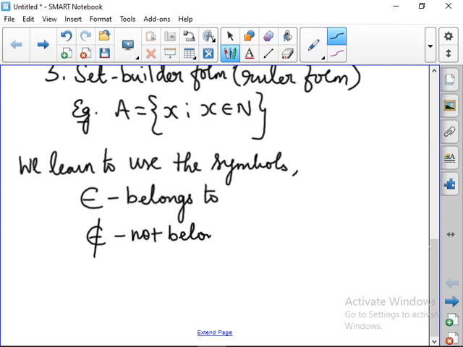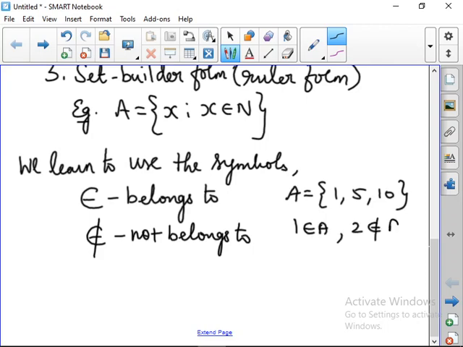Can you give an example for this? If A is equal to 1, 5, 10, we can write 1 belongs to A and 2 does not belong to A. The element 1 is in A, and the element 2 is not in A. So we can give one example like this.